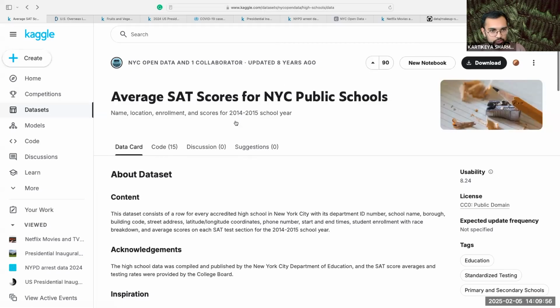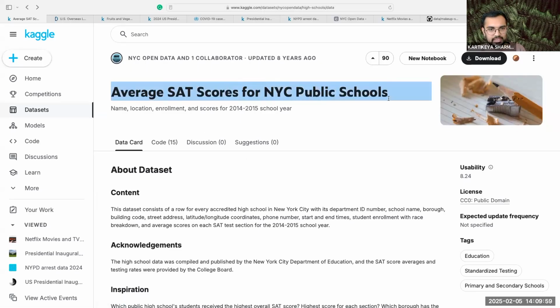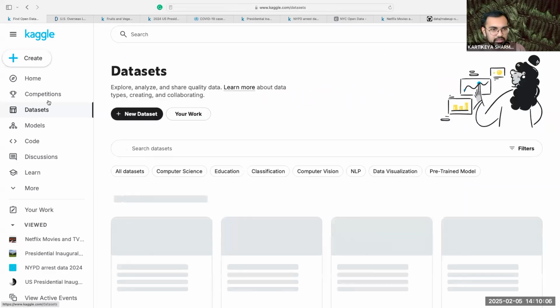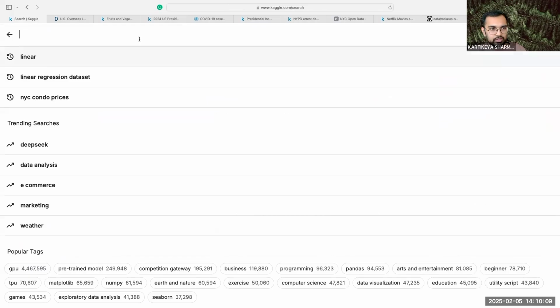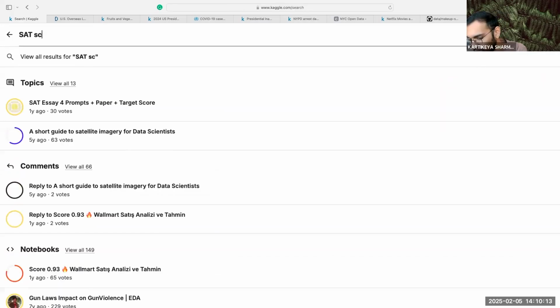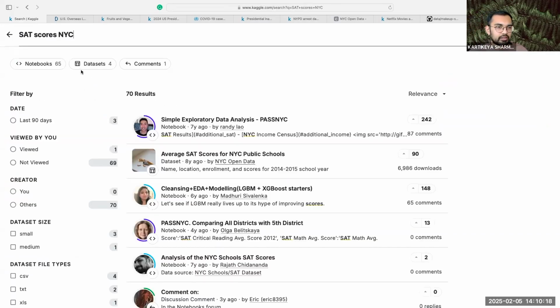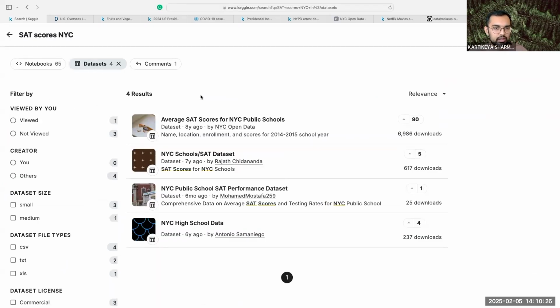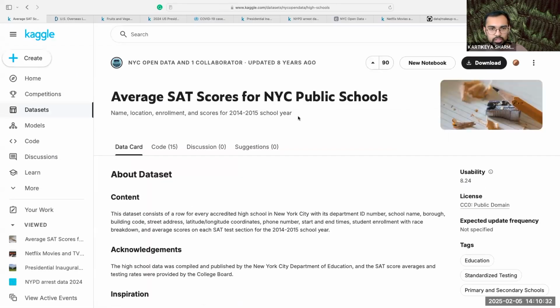One of the data sets we're going to look at right now is the average SAT scores for public schools in New York City. If I go to data sets and I start searching here in the search bar, SAT scores New York City, and then I filter the results with dataset here by clicking on this dataset tile. Here is the dataset, average SAT scores for NYC public schools. Right off the bat, you can see that this was updated 8 years ago.